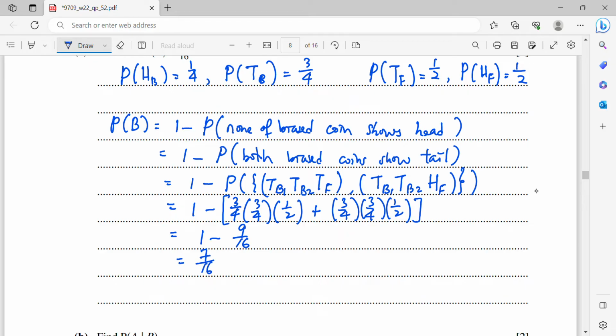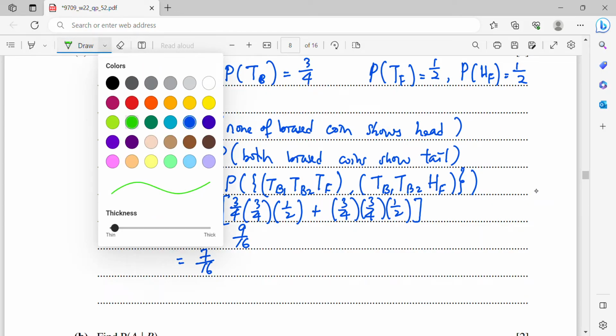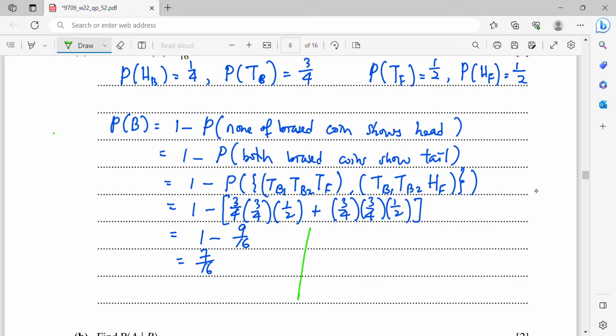You may use this method to solve, or another method is, you can just say that P(B) equals 1 minus P(both biased coins show tail). When both biased coins show tail, we will focus on the biased coins.